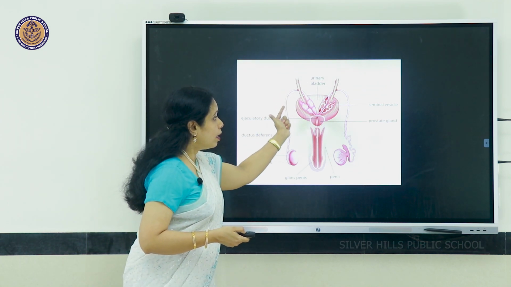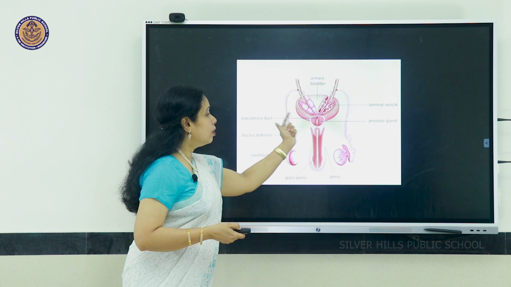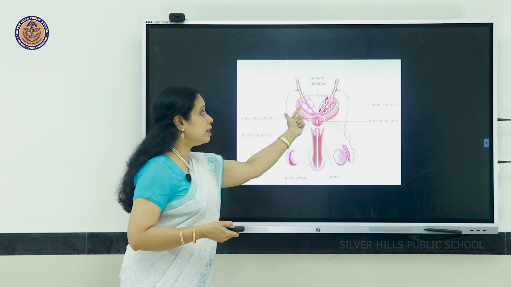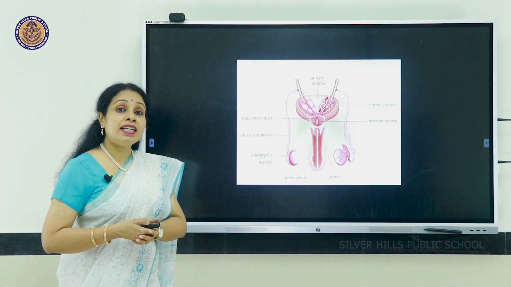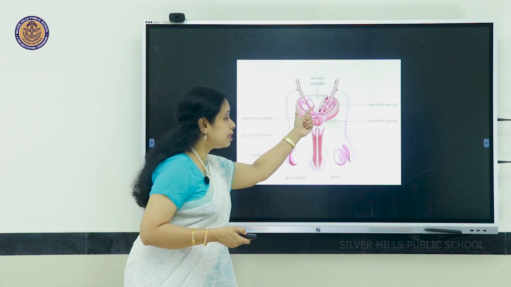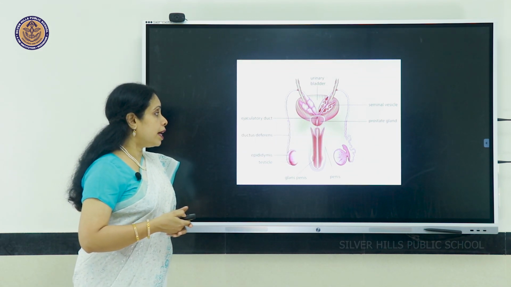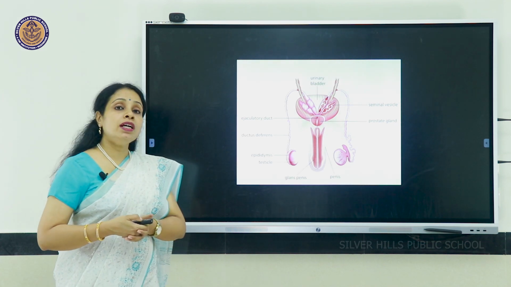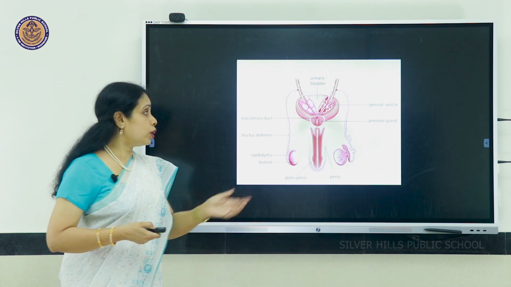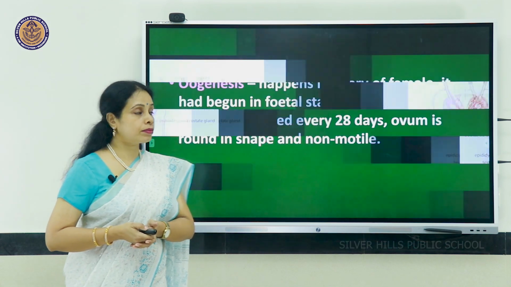Then, it meets here, and here there are the accessory glands like seminal vesicle, prostate gland, etc. And the sperms are released through the external genital structure called the penis.